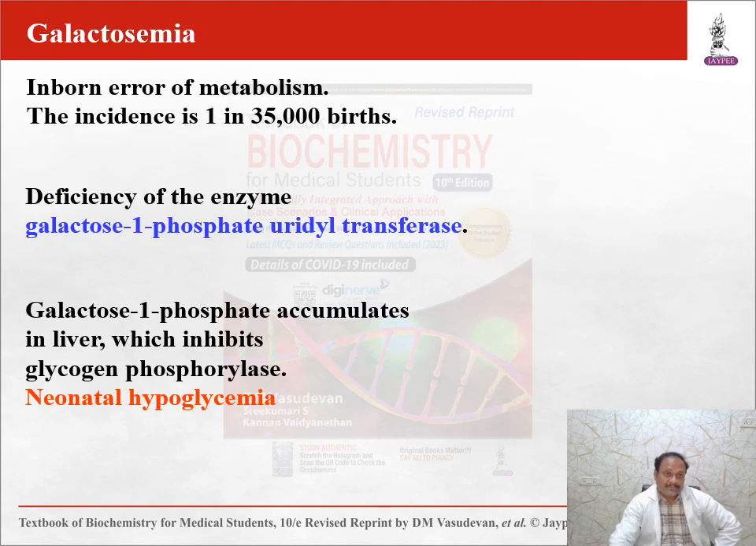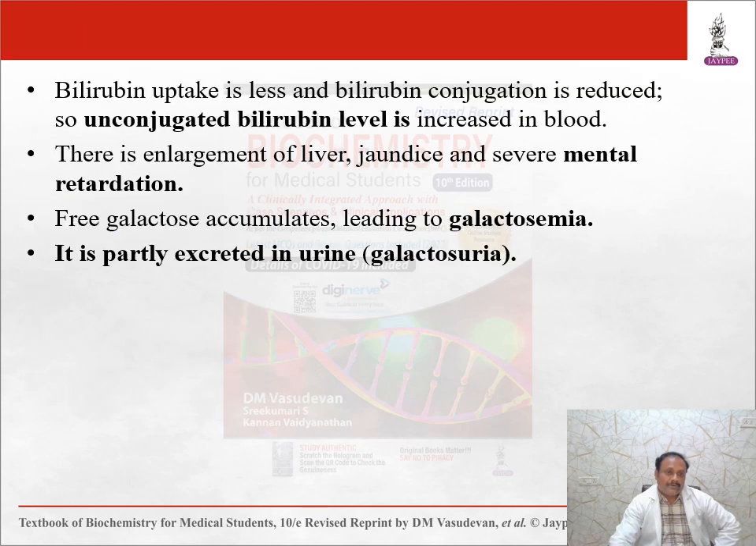What is galactosemia? An inborn error, 1 in 35,000 births. Galactose 1-phosphate uridyl transferase is the deficient enzyme. Galactose 1-phosphate accumulates in the liver, which inhibits glycogen phosphorylase. You can see neonatal hypoglycemia. Bilirubin uptake is less and bilirubin conjugation is reduced, so unconjugated bilirubin level is increased in blood. Enlargement of liver, jaundice, severe mental retardation.